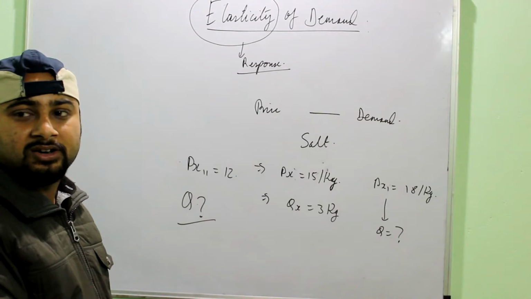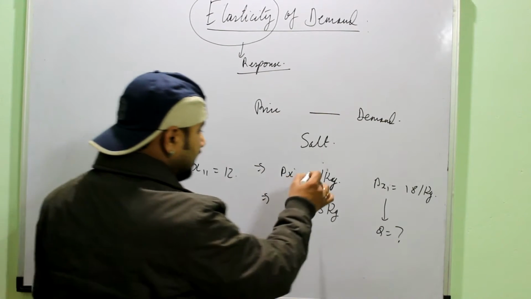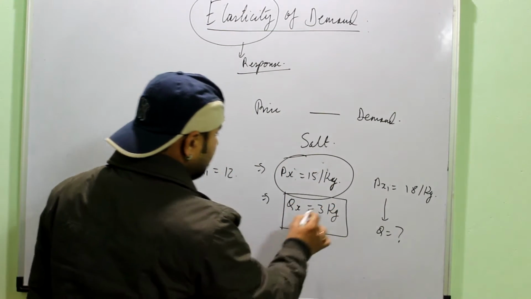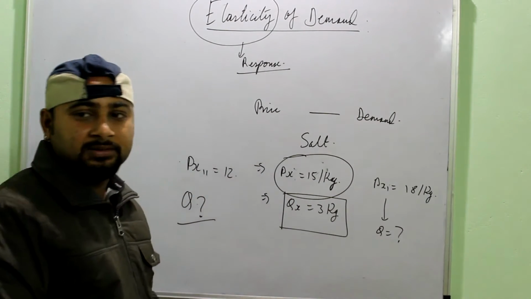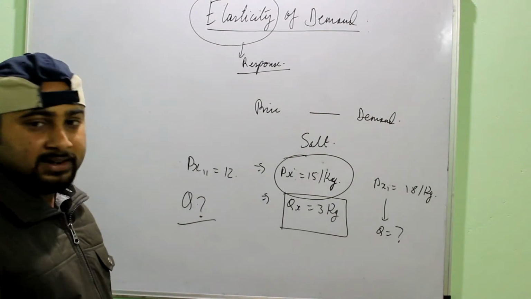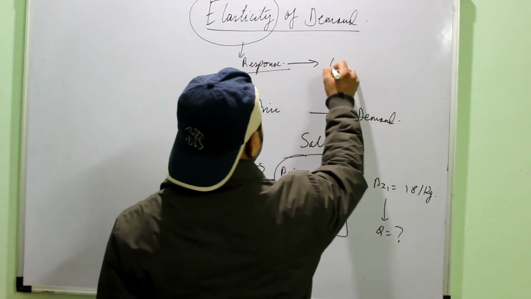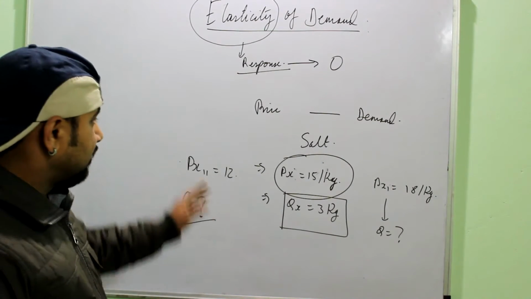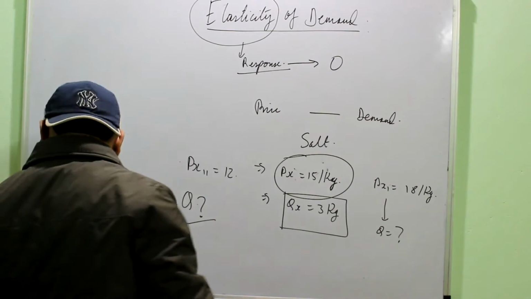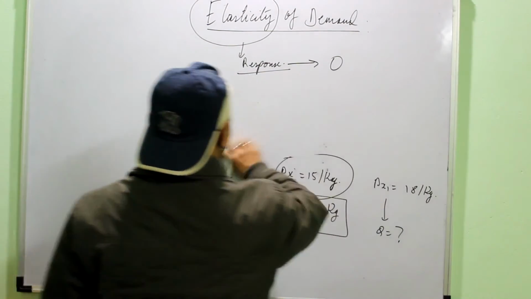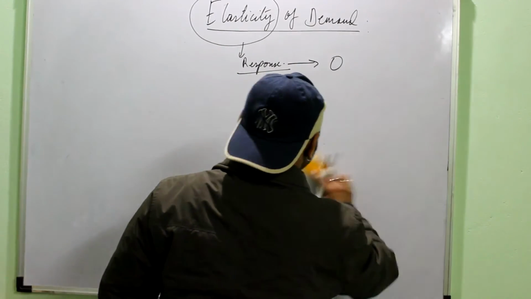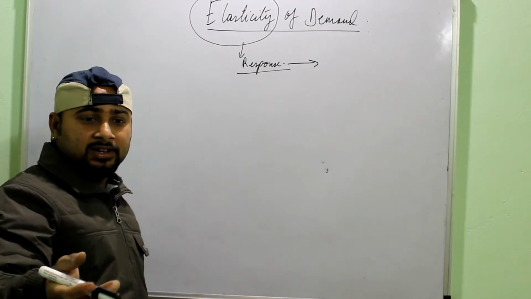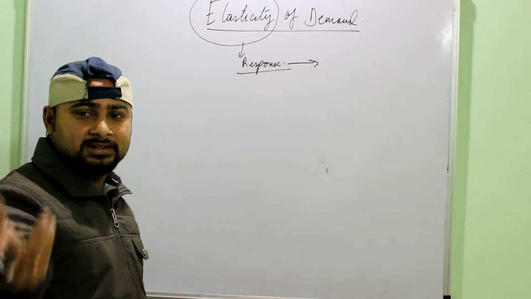You cannot put 2 spoons instead of 1 spoon of salt. So we can see here that it is not responding. Whether the price is 15 or 18 or 12, the demand remains the same. Demand does not increase, so the response is 0. Or you can say that the elasticity of demand is 0 in the case of salt. Price may change, but the demand is not changing. So this is the basic meaning of elasticity. In some goods, demand can increase or decrease, like in the case of the model of a pen. If the price increases, you may buy some other model of the pen.